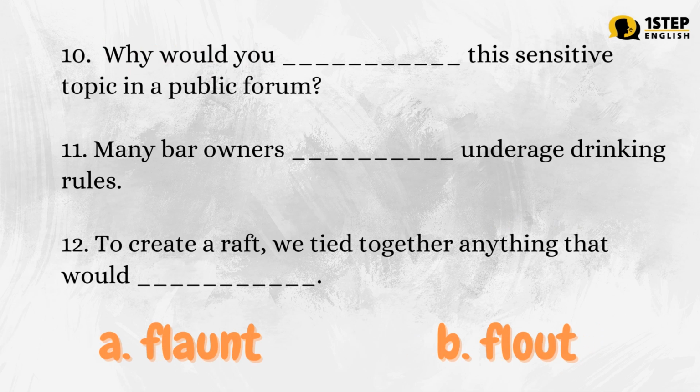Number 10. Why would you blank this sensitive topic in a public forum? Number 11. Many bar owners blank underage drinking rules. Number 12. To create a raft, we tied together anything that would blank. Letter A, flaunt. Letter B, flout. The correct answers are: Number 10, letter A. Why would you flaunt this sensitive topic in a public forum? Number 11, letter B. Many bar owners flout underage drinking rules.